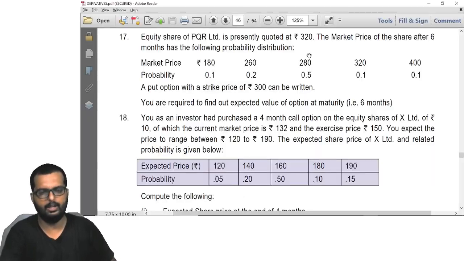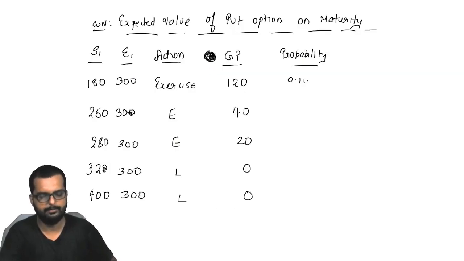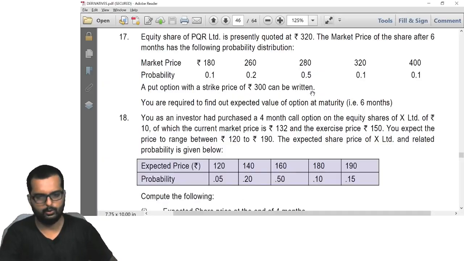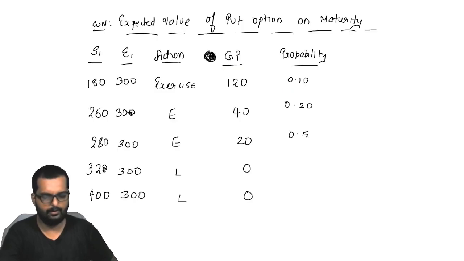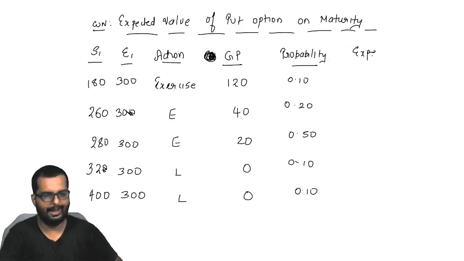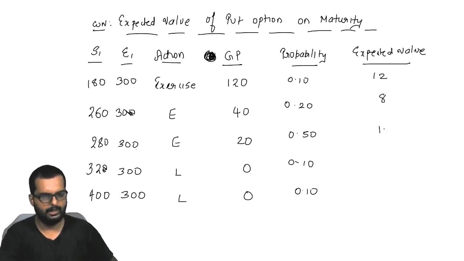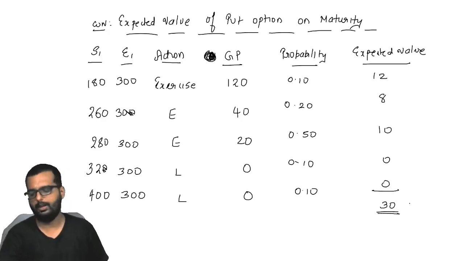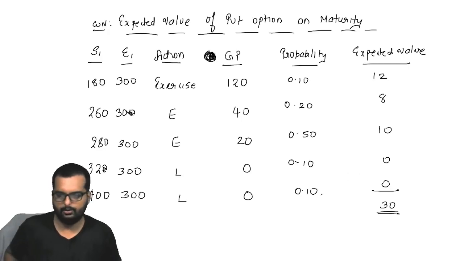We have the probability also, that is 0.1, 0.2, 0.5, okay, then you have 0.1 and finally you have again 0.1. So from this I can find out the expected value. That would be 12, 40 into 0.2 would be 8, 20 into 0.5 would be 10, 0, 0. So if I added, the total value turns out to be how much? 30. Can you write down this in your books now?